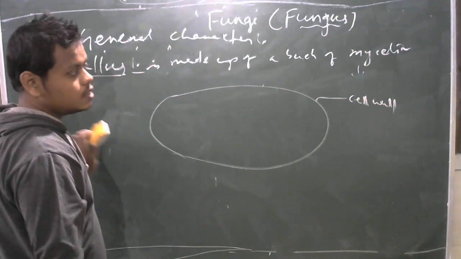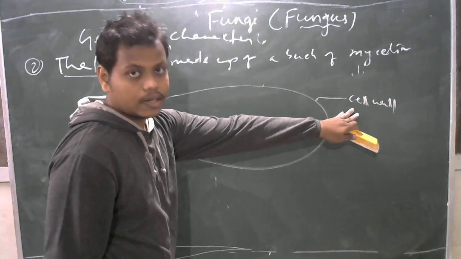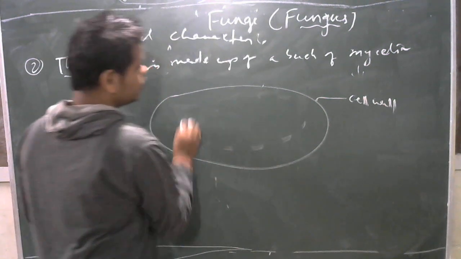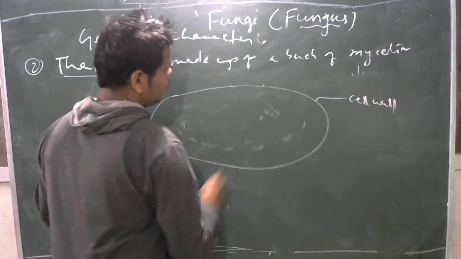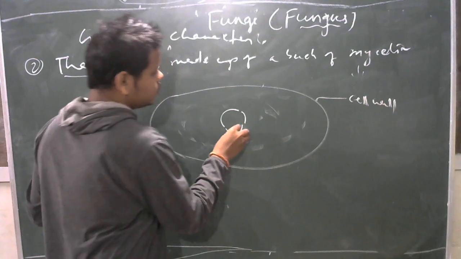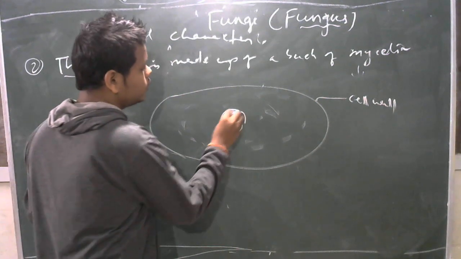The cell is covered by a cell wall. The presence of cell wall is a plant characteristic. Then inside the cell wall, the liquid present is called cytoplasm. In cytoplasm, a nucleus is present, and the nucleus is surrounded by a nuclear membrane, and that's why it is a eukaryotic cell.